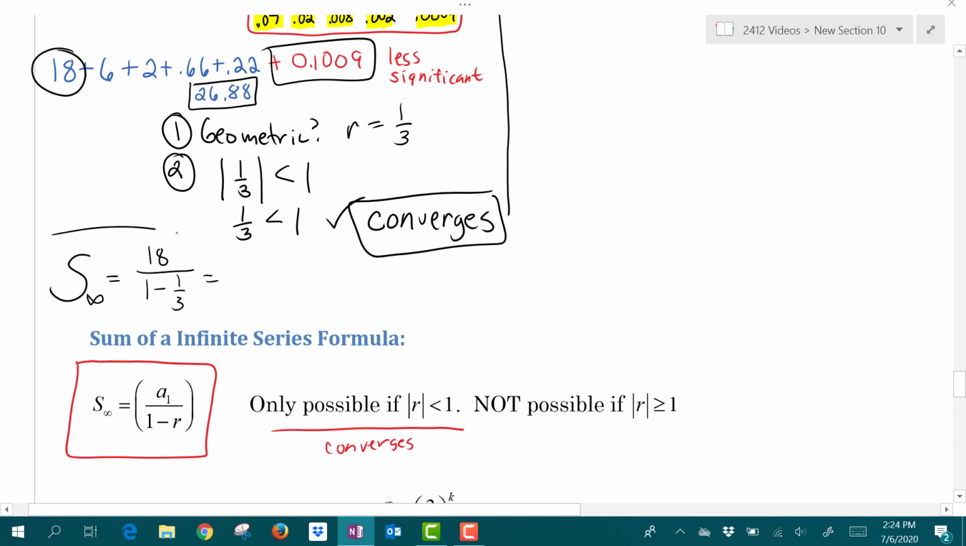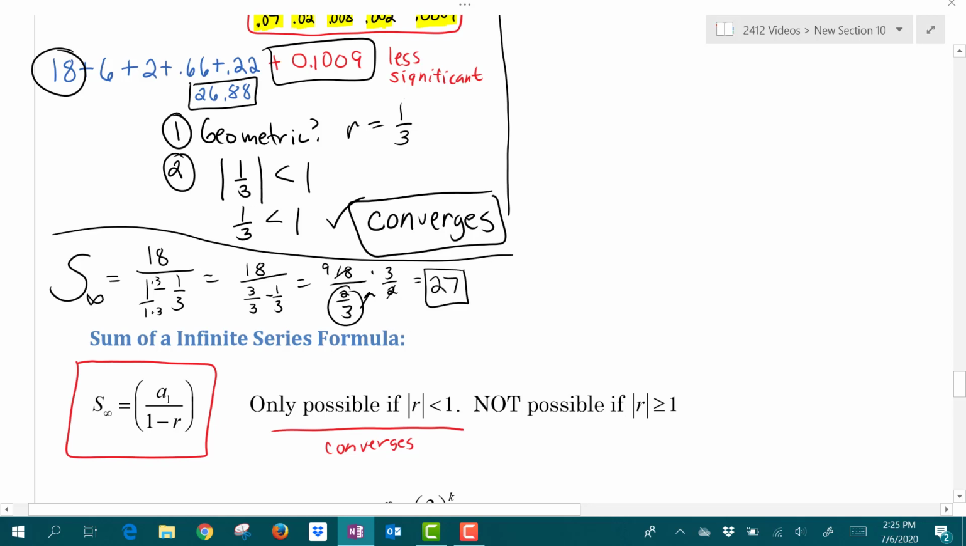Alright, I'm just going to do this calculation here by hand. So that would be 18 over. I need a common denominator of 3 to combine those fractions at the bottom. So that's 3 over 3 minus 1/3. So that's 18 over 2/3. And I'm going to flip the bottom fraction and change to multiplication. So that would be overall, 2 goes into 18 9 times, so that's a total of 27.